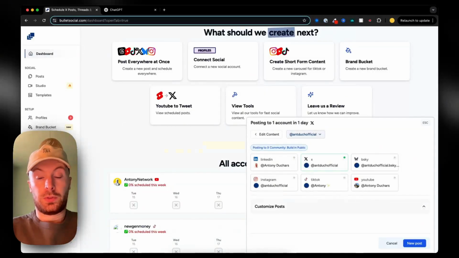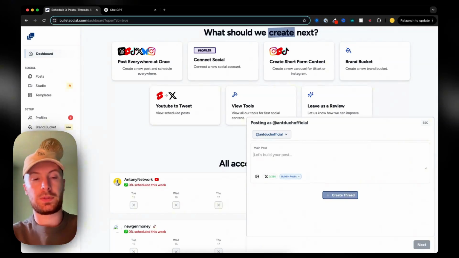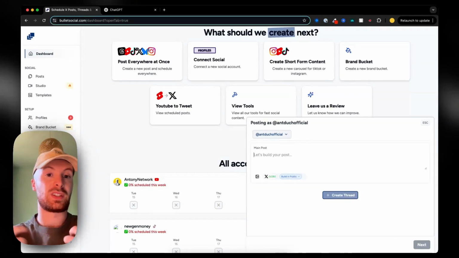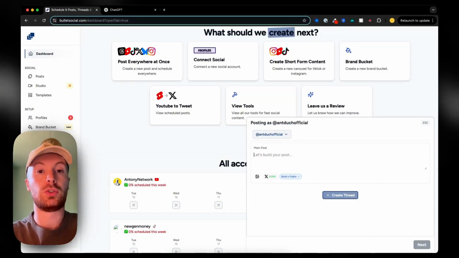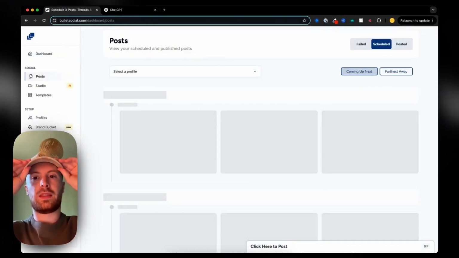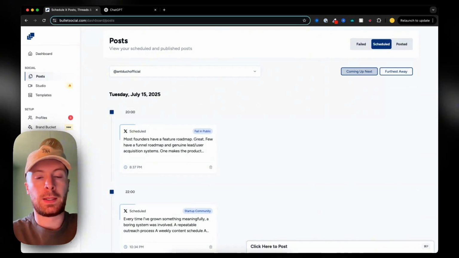So now that that's scheduled, you basically can just repeat the process. You click new post, repeat again, and scale. That way you can scale this across multiple accounts, across your own account, or just abstract yourself so that it's on maintenance mode, growing the account without really too much input from yourself. And then checking the scheduled posts, you can go from there.